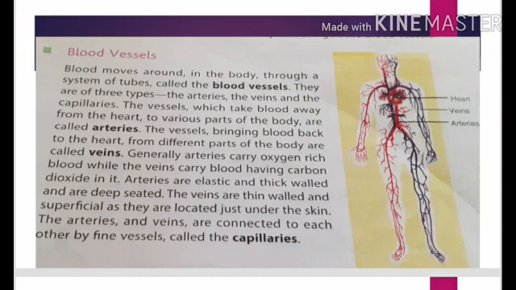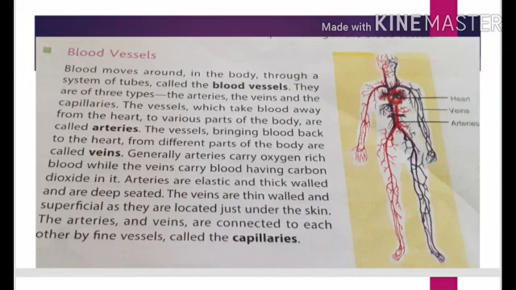Arteries are the blood vessels which carry the oxygenated blood, means oxygen rich blood. From where to where? From heart to the body parts. What are veins? Veins are the blood vessels which brings back the blood from different body parts to the heart, and this blood is carbon dioxide rich.